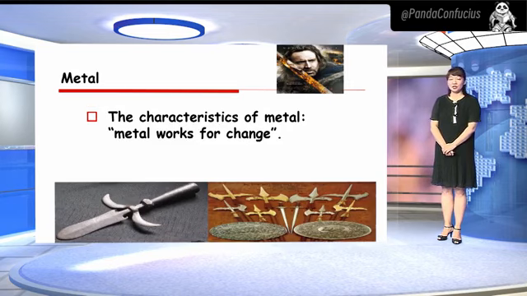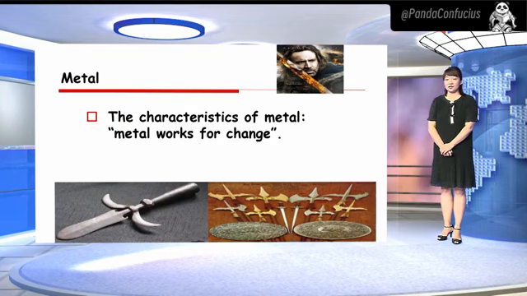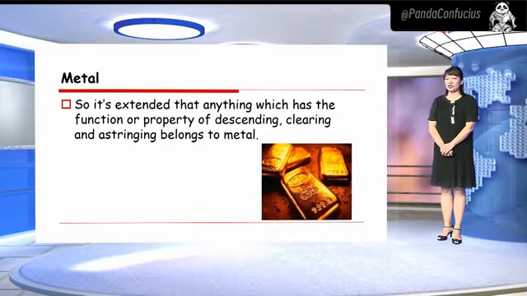Metal. The characteristics of metal. Metal works for change. Metal can follow man's mind and change its shape through smelting. Metal is heavy in quality. Furthermore, metal is often used for killing or cutting foreign metals. So the characteristic of metal is that metal works for change. It's extended that anything which has the function or property of descending, clearing, and straining belongs to metal.